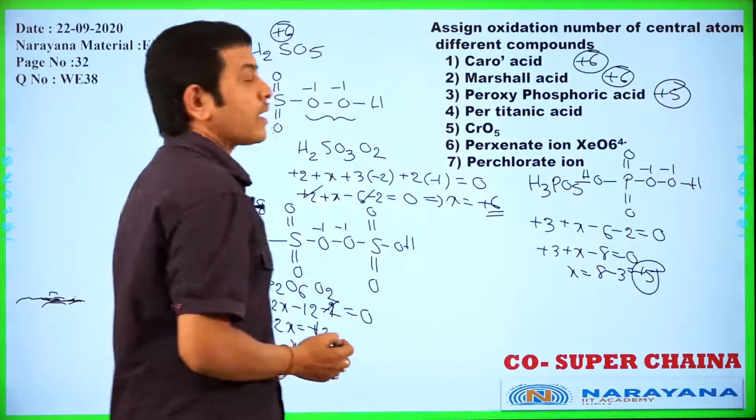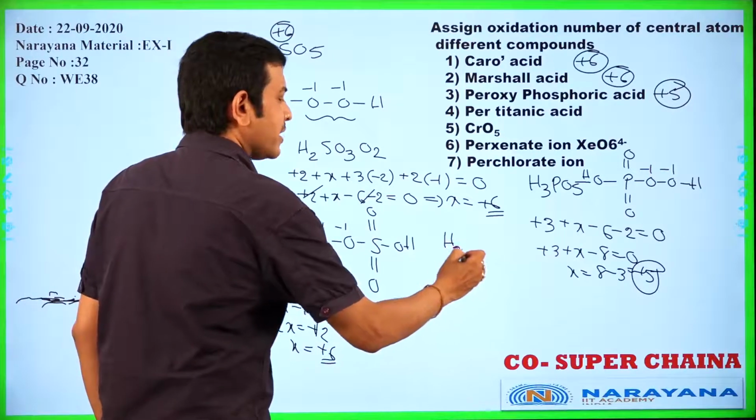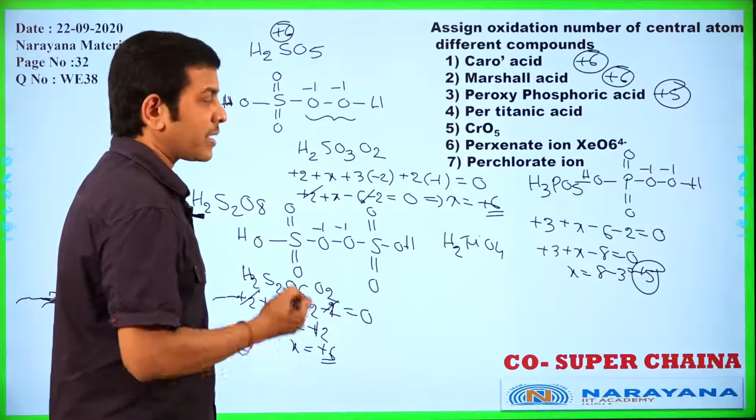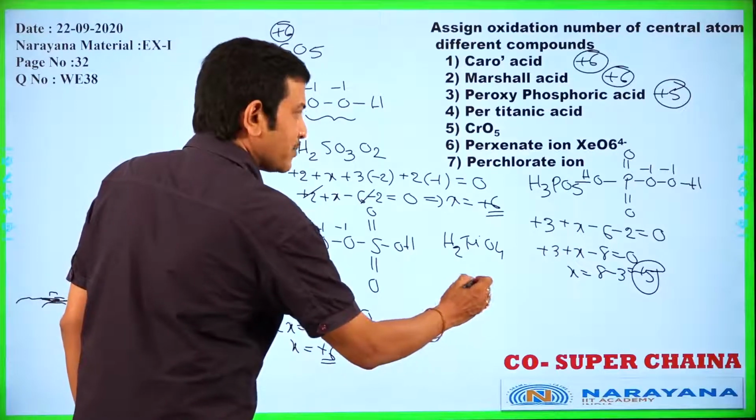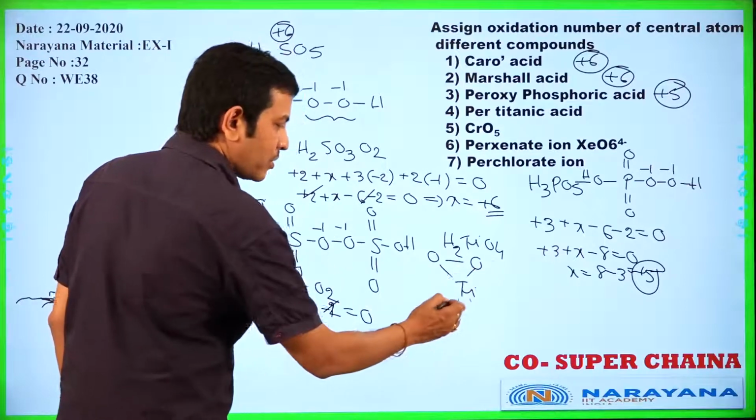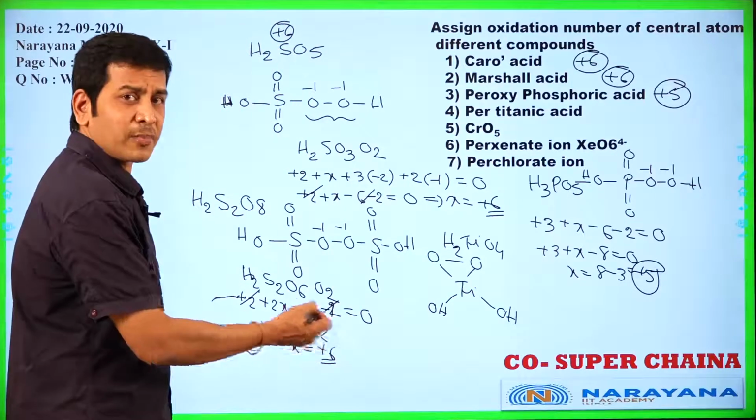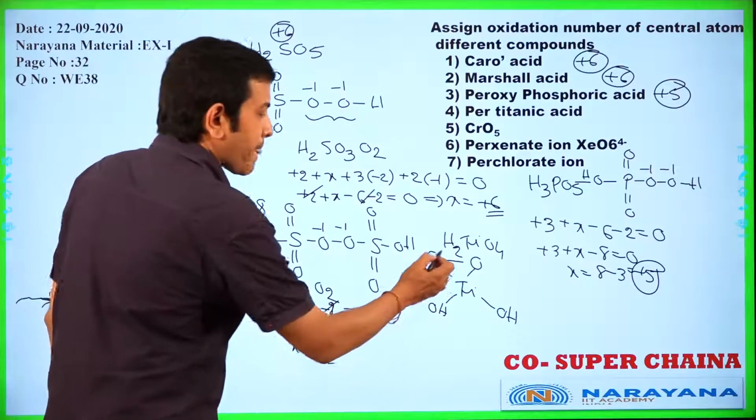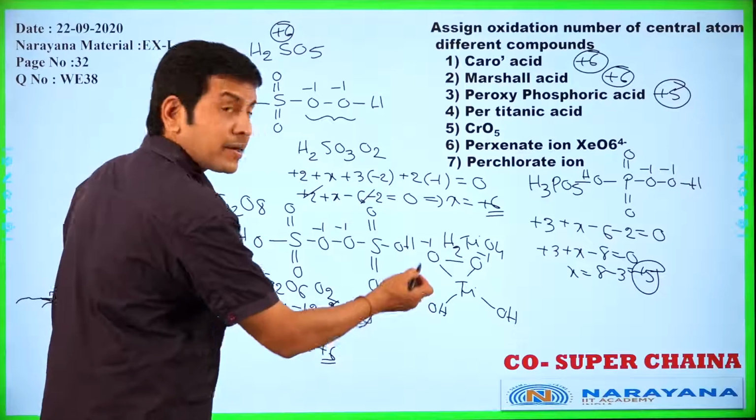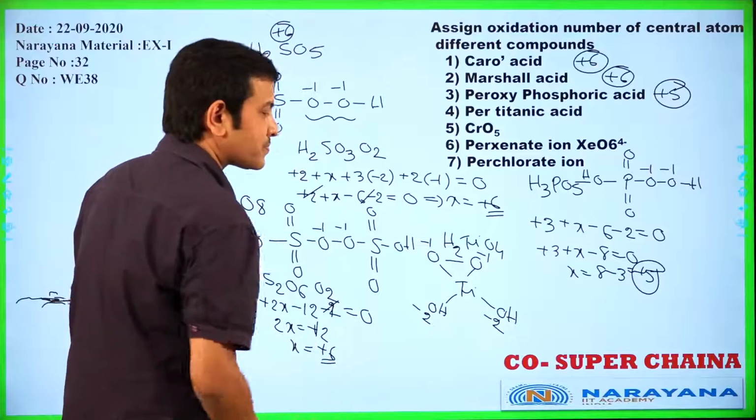Okay. Next, pertitanic acid. Its formula is H2TiO4. H2TiO4 is pertitanic acid. Here also a peroxy bond is present. Titanium, single bond O, peroxy bond, single bond OH, single bond OH. That is the structure of pertitanic acid. These 2 oxygen atoms are -1 because a peroxy bond is present. These 2 oxygen atoms are as usual -2.